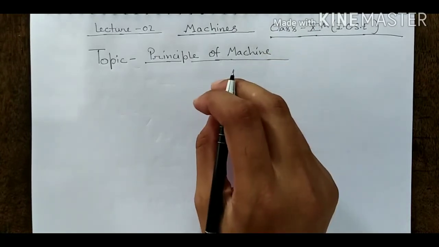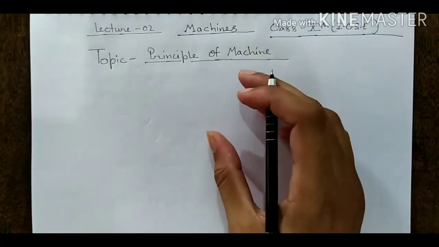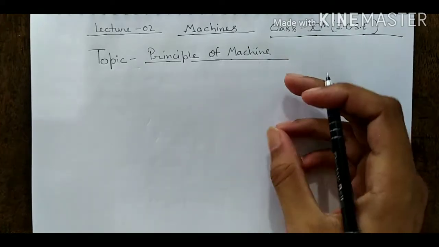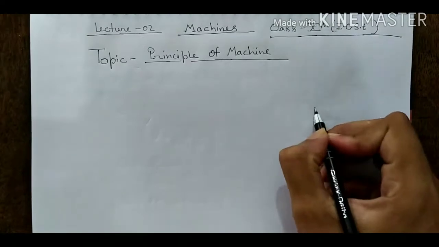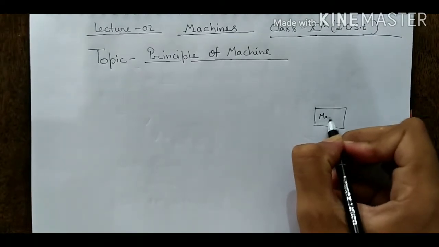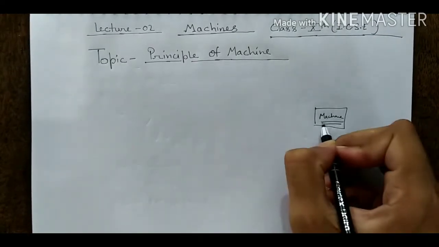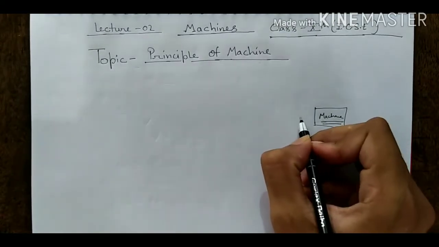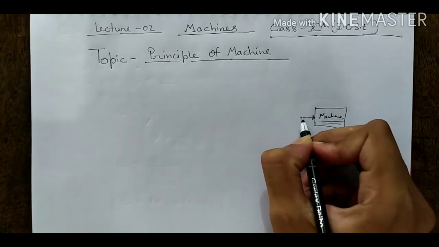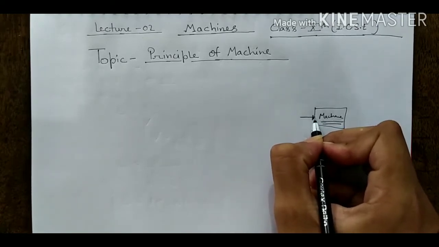Principle of machine means, students, when energy is supplied to a machine by applying effort, it does some useful work on load. Suppose you have a machine, any machine which can make our work easier. Suppose this is a machine, and you are applying work. This is the effort.